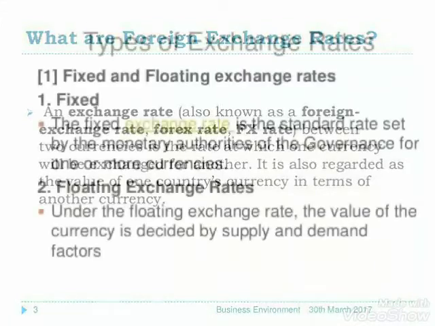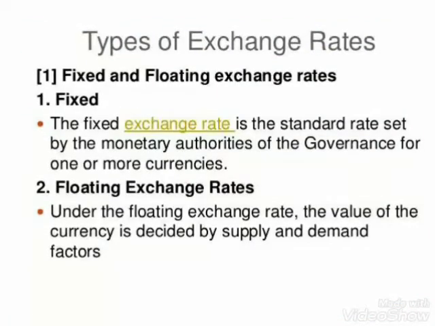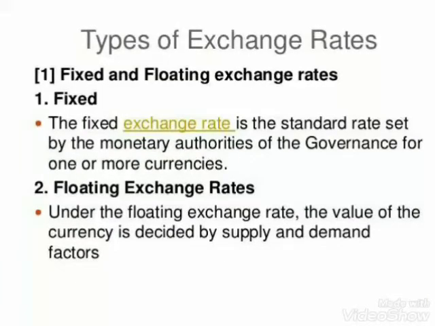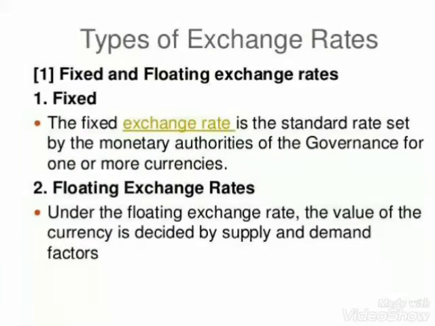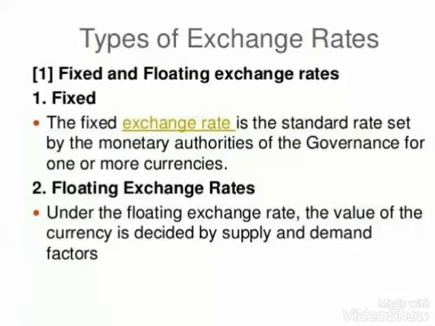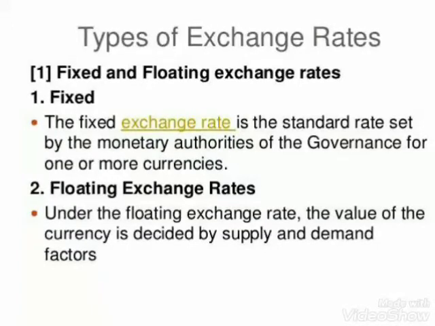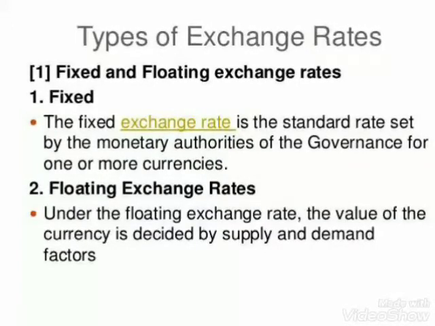Now children, the system of exchange rate is divided into two types. One is a fixed exchange rate system and another is a flexible exchange rate system, or you can also say floating exchange rate system.